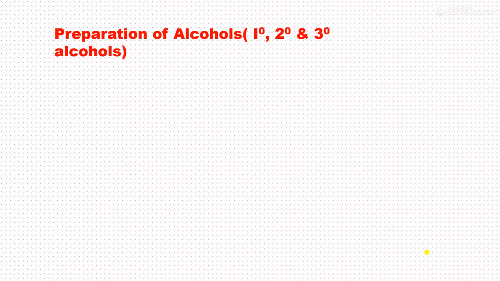Let us come to the next slide, that is preparation of alcohols, primary, secondary and tertiary alcohols. As I told you, these alcohols are very important in industries, in solvents, preparation of many organic compounds, etc. Therefore, they should be prepared easily.